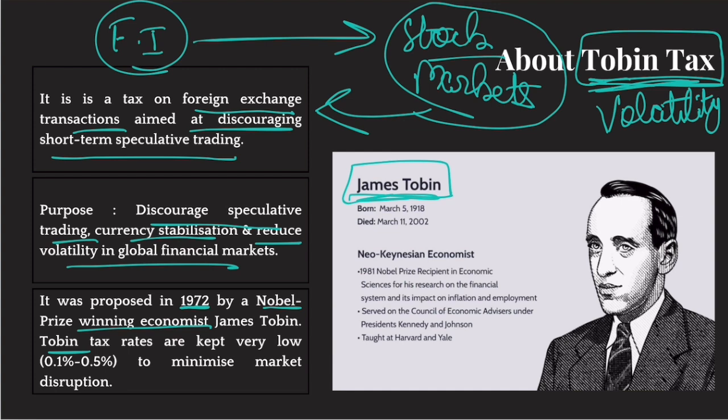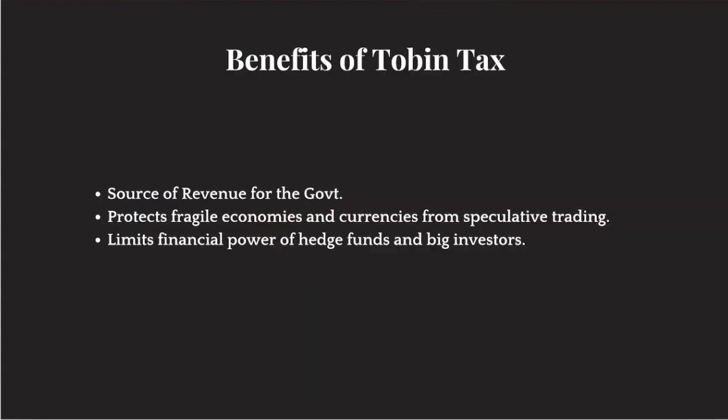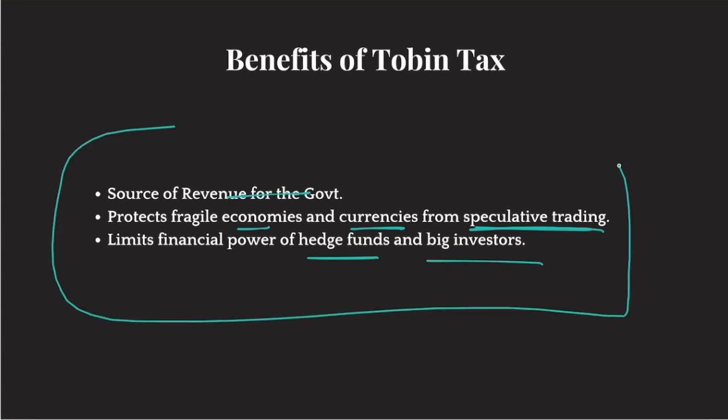Now, the USA is thinking of levying Tobin tax. Okay. Now, many people are saying that Donald Trump shouldn't do that because it would destabilize financial markets. It would actually scare these foreign investors. It would create a lot of problems. But Tobin tax also has some advantages. What are those advantages? Well, it is a tax, so it can be a good source of revenue for the government. Plus, it basically protects economies and currencies from speculative trading and volatility. And it also limits the financial power of these big fund houses, hedge funds, and big investors who play with these stock markets and who play with countries. Okay, so these are the benefits of Tobin tax.